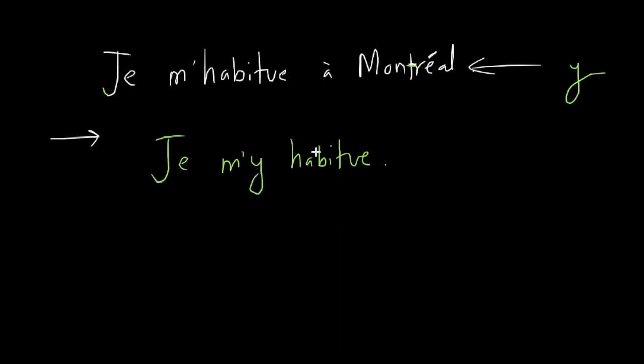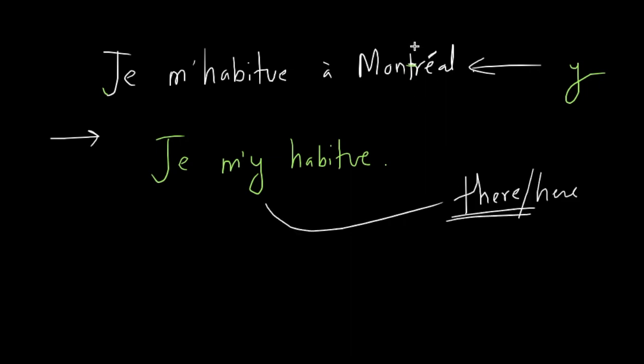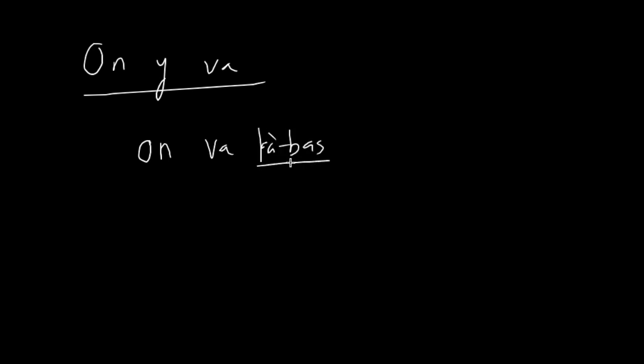One more thing which we had discussed last time is that a lot of times y also refers to a place. In that case, it means there. For example, on y va. Here we don't know where, but the actual sentence was on va là-bas, like we go there somewhere. I don't know exactly where. It's contextual, but we replace that with y. We say on y va. Let's go there. We are going there.